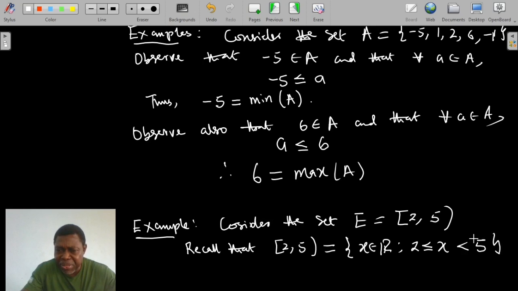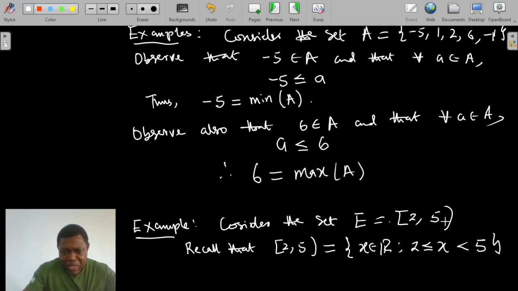By this definition, we'll see that 2 is a member of the set because 2 is inclusive, while 5 is not, because every member of the set is strictly less than 5, but greater than or equal to 2.